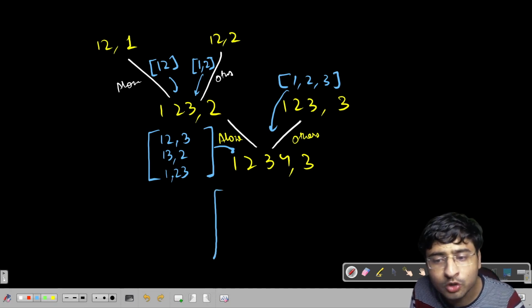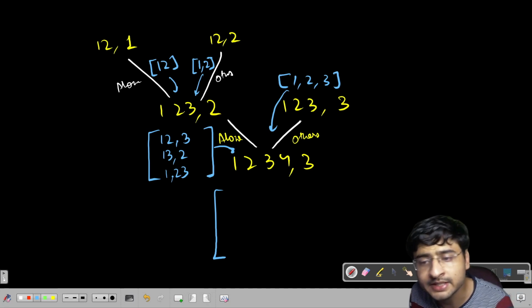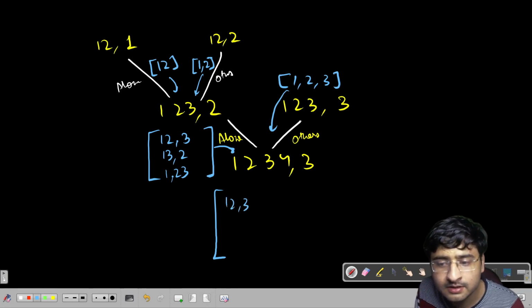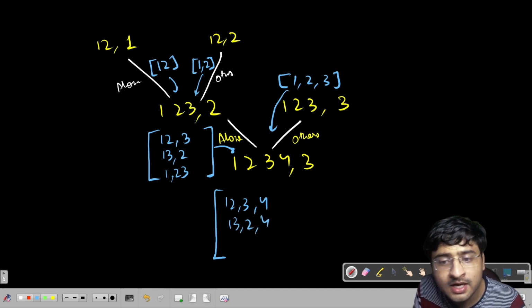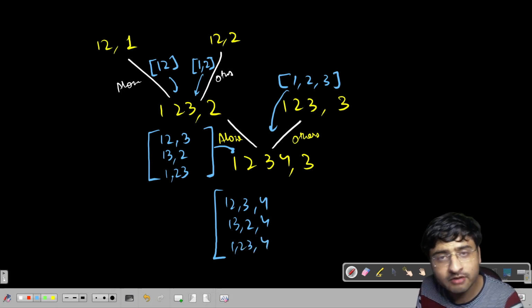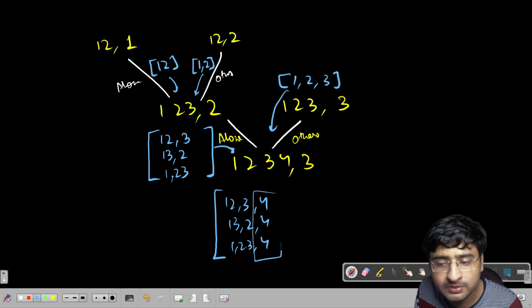So when 4 comes alone, how many ways can we make 3 teams? 1, 2, 3. 4 is making its own team. 1, 3, 2. And 4 is making its own team. 1, 2, 3. And 4 is making its own team. So whenever 4 is able to come alone, 4 is able to form these teams.